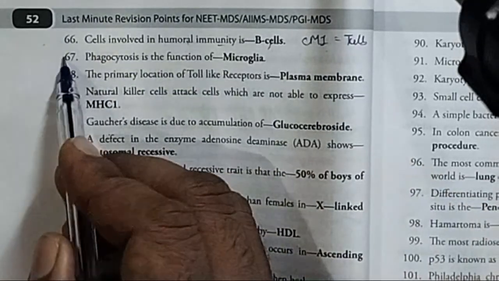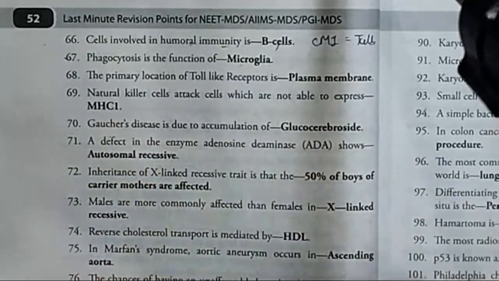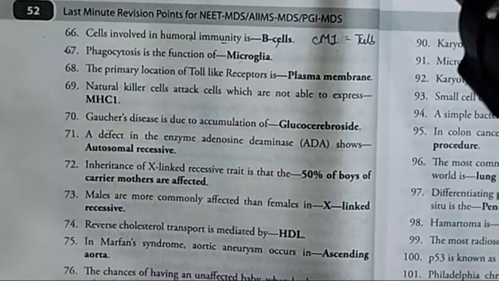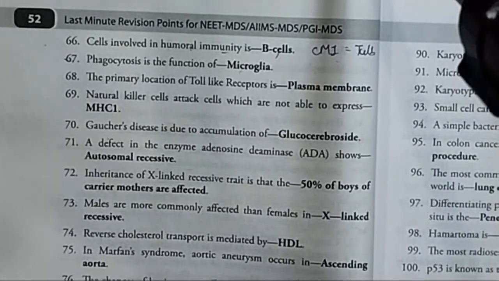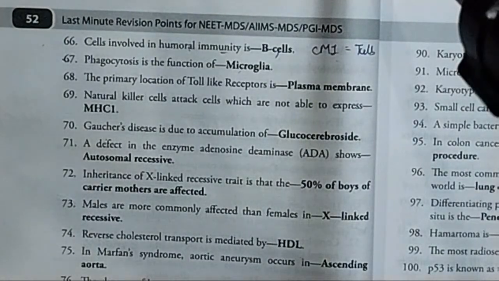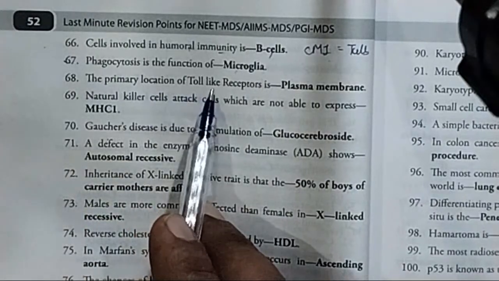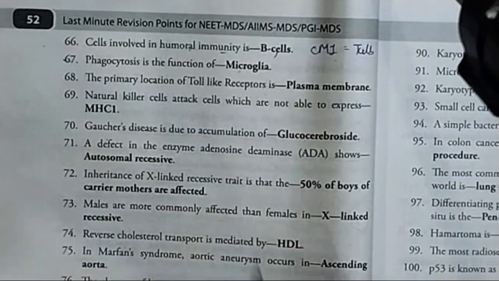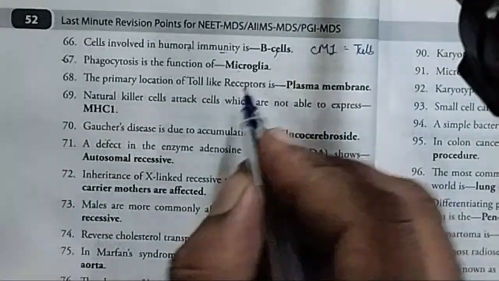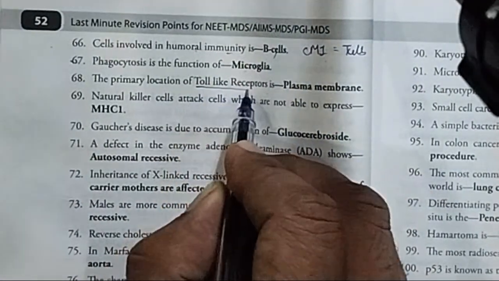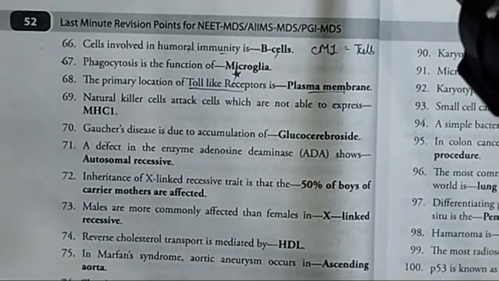Now, the next important MCQ they can ask is: phagocytosis is a function of. What kind of cells are responsible for phagocytosis? The microglial cells perform the function of phagocytosis. Now, the primary location of toll-like receptors. Do remember these toll-like receptors, they can come as an MCQ. The primary location of toll-like receptors is the plasma membrane.